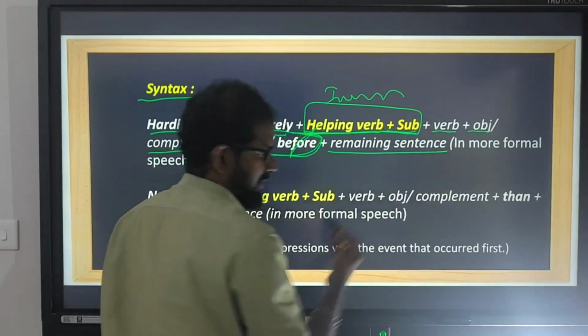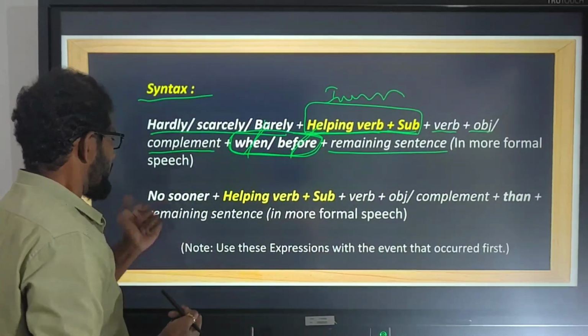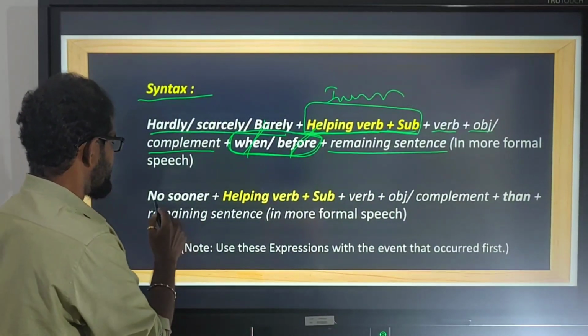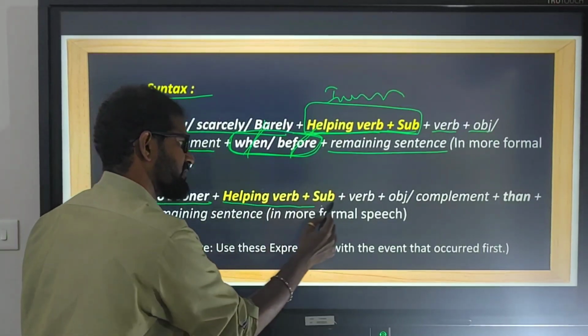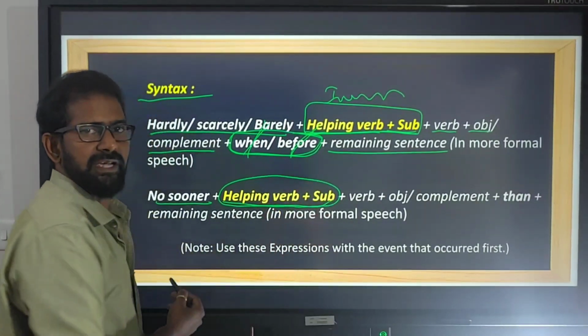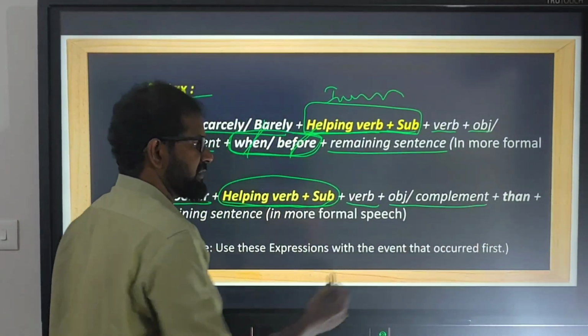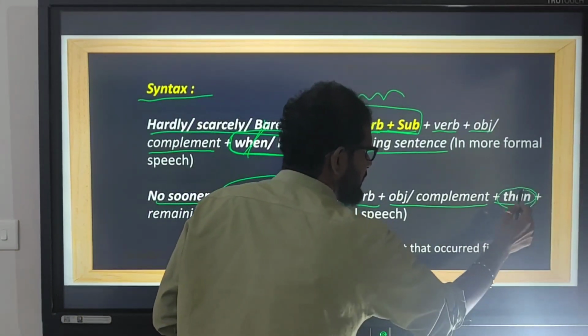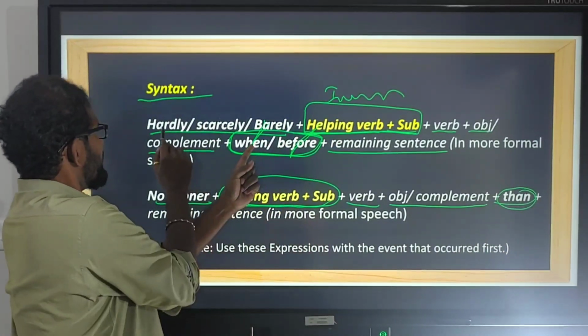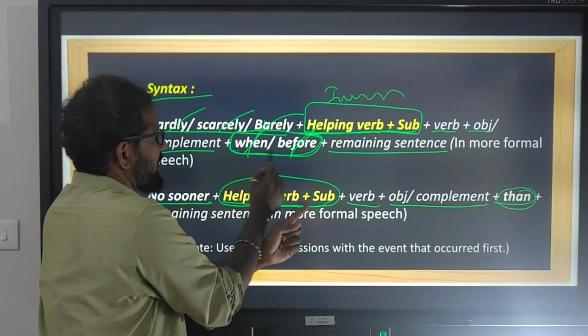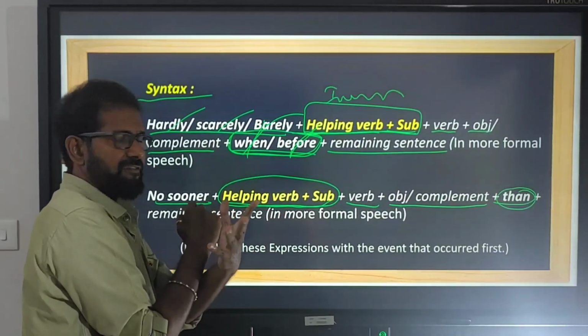And the remaining sentence. When it comes to no sooner, helping verb plus subject, inversion, verb, object or complement, then than. So look at the difference here. With hardly, scarcely, barely, it is when or before. So don't get confused.